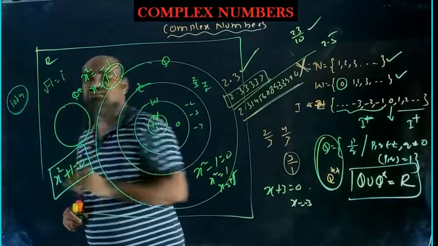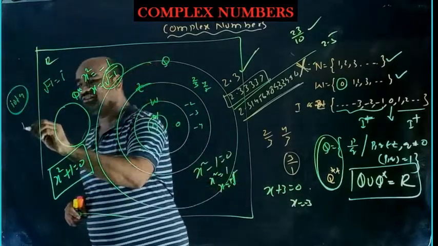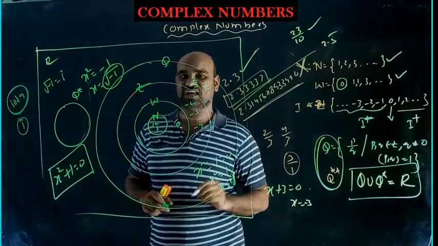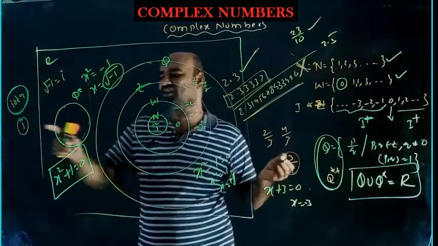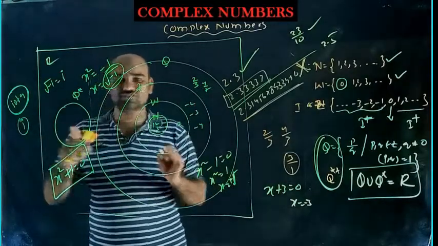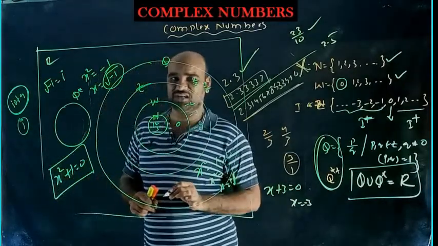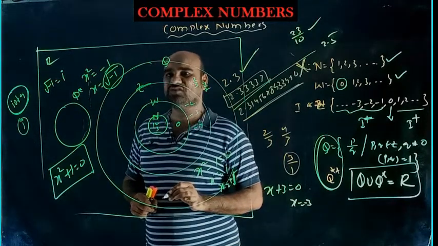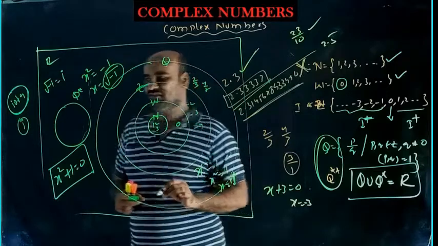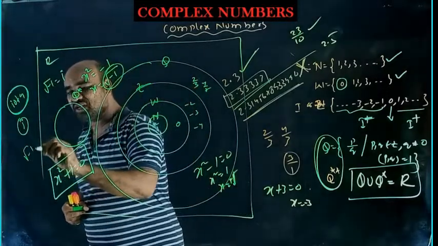Iota, iota. Iota is a Greek letter. Among 23 Greek letters like alpha, beta, gamma, this is one of the Greek letters, iota. So root over minus 1 means, from now onwards, we want to treat it as iota. The first mathematician to use this symbol is Euler. Okay, so now onwards root over minus 1 means iota.